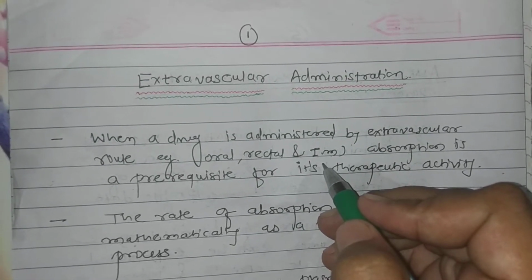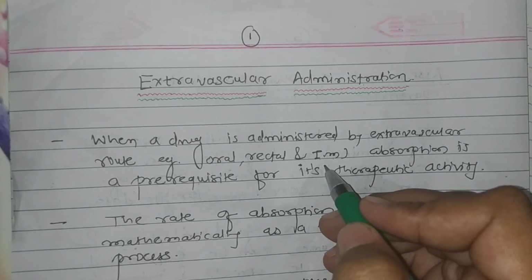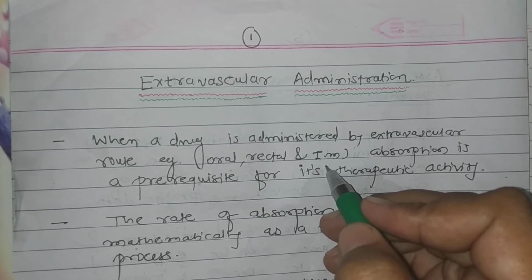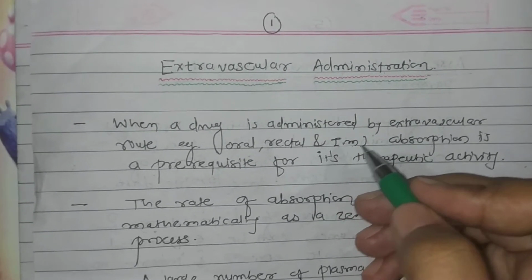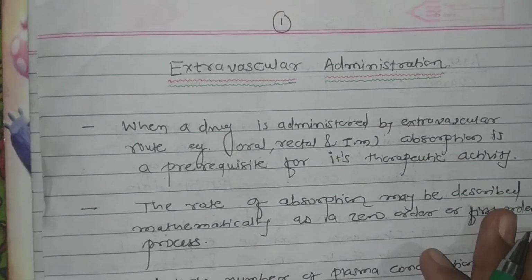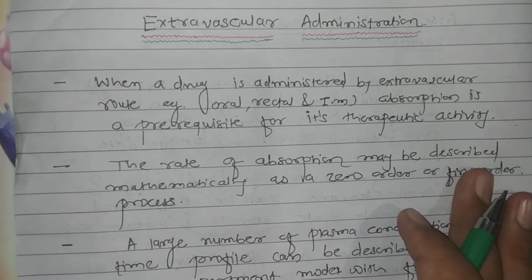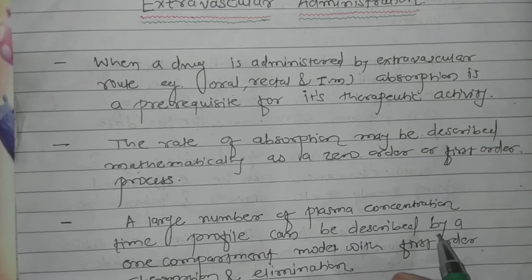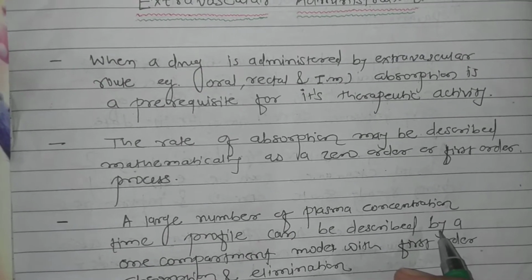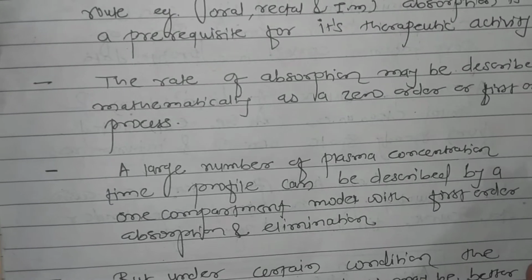So the different types of factors which are affecting the absorption by extravascular route of drug administration, we have already studied in the absorption chapter. Here the rate of absorption may be described mathematically as a zero order or a first order kinetic process. So a large number of plasma concentration time profiles can be described by one compartment model with first order absorption and elimination.